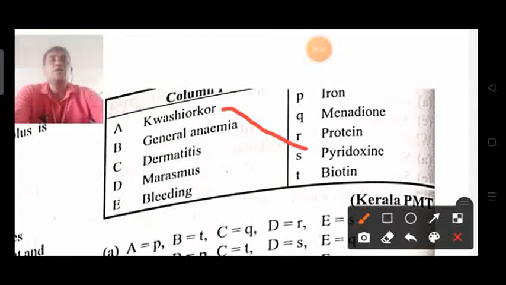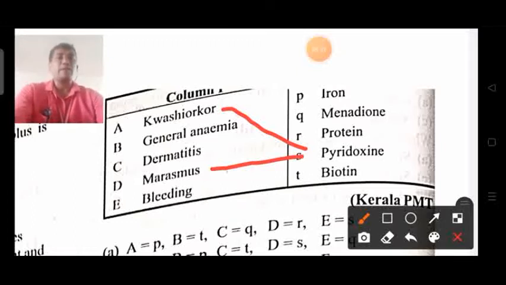So here marasmus is because of the protein, that is pyridoxine.